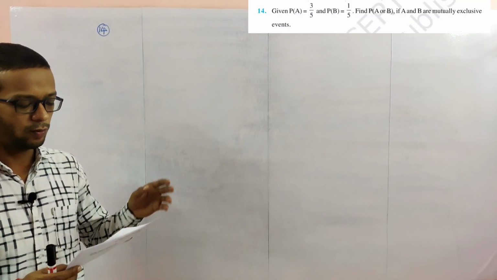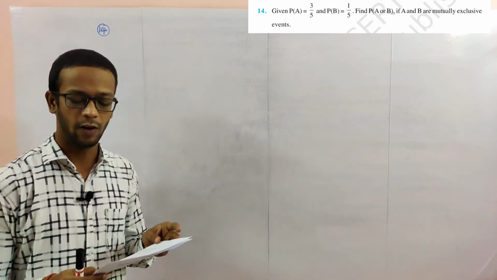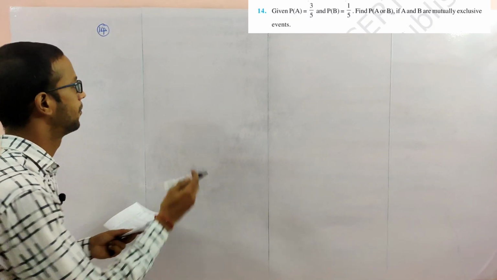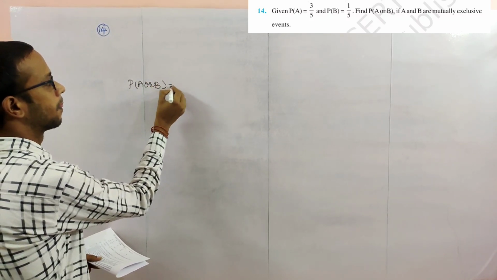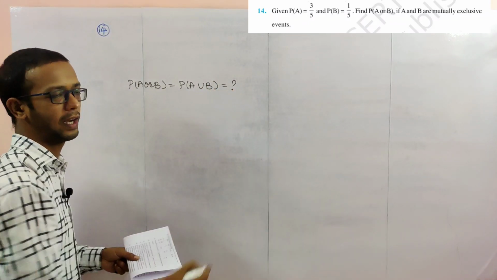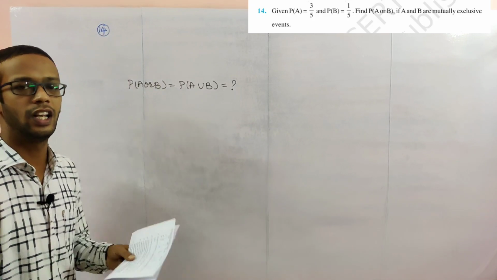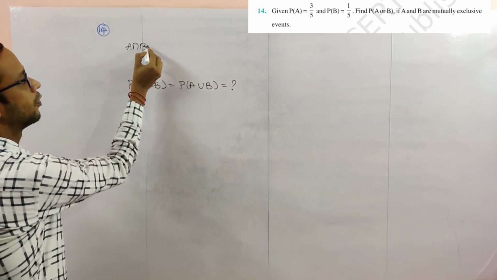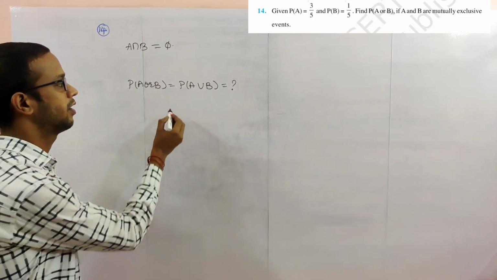Next, problem number 14. P of A is 3 by 5 and P of B is 1 by 5. Find P of A or B. That is nothing but P of A union B. The condition given is that A and B are mutually exclusive events, which means the intersection part is empty.